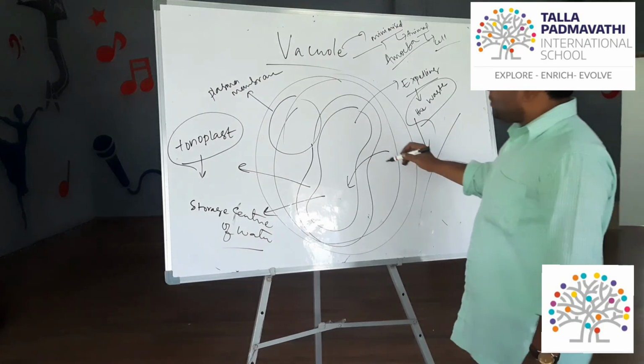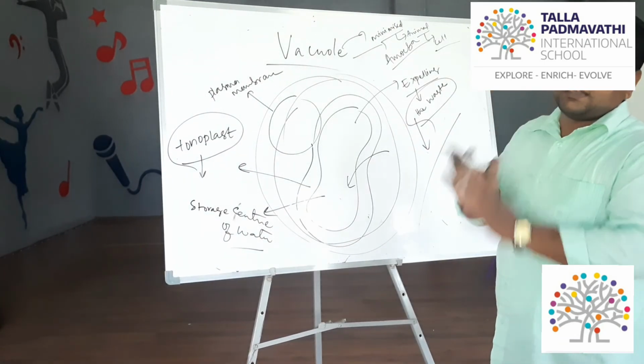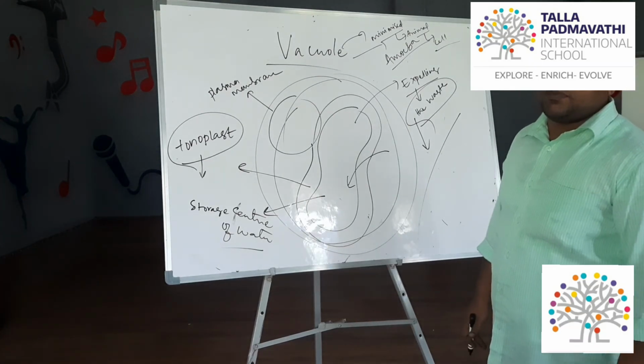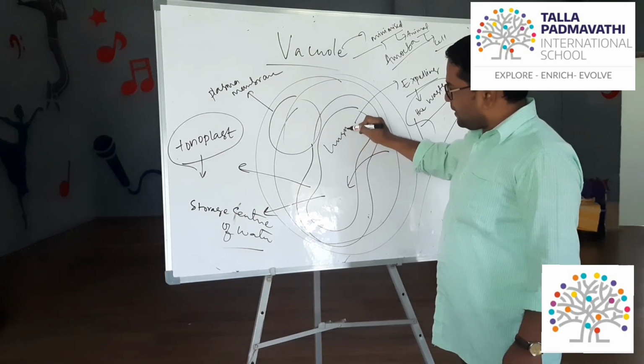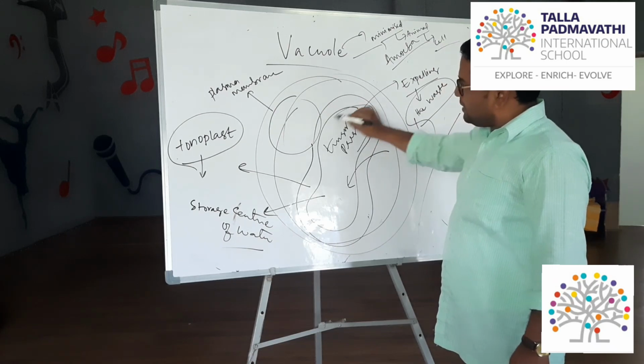The vacuole also plays an important role in protecting the plant cell from bursting, as the turgor pressure in the plant cell is protected.